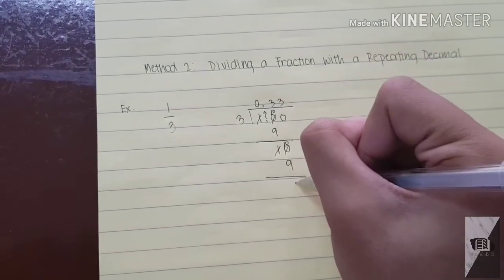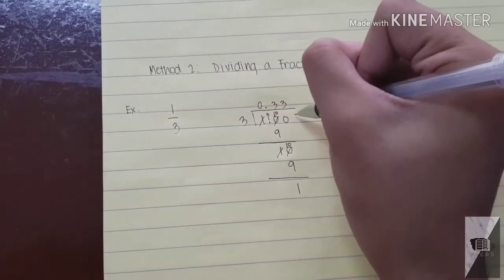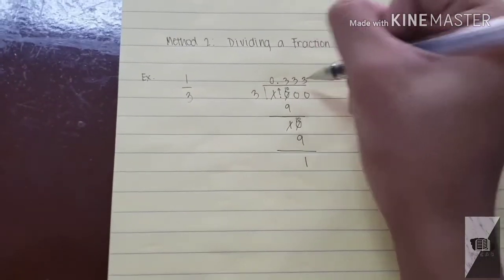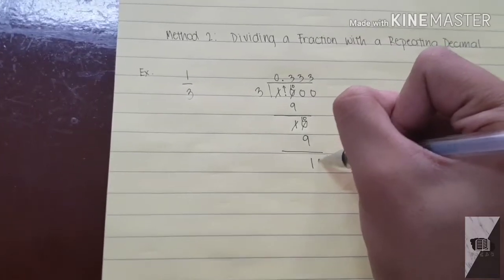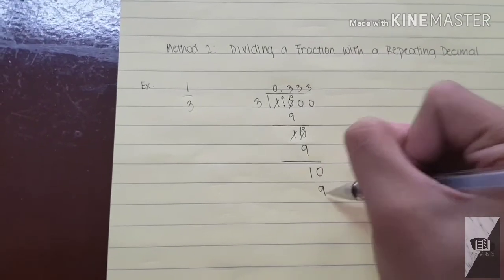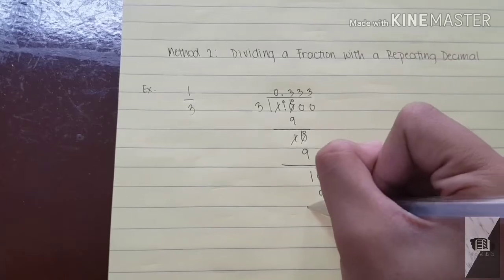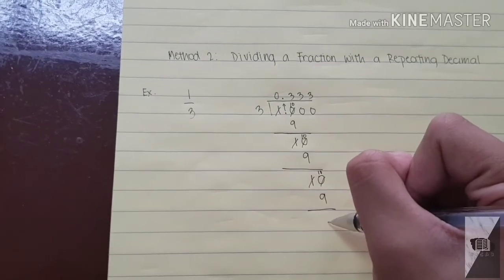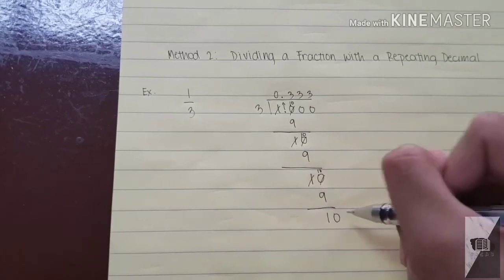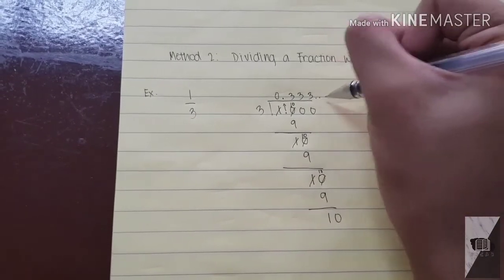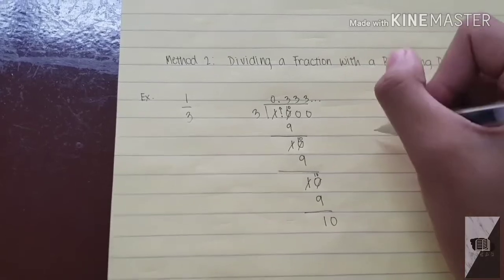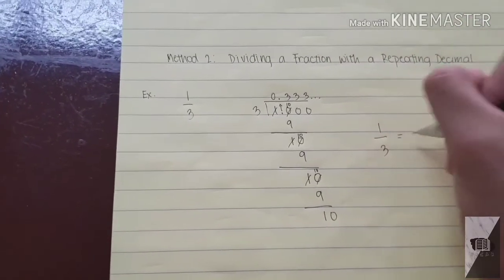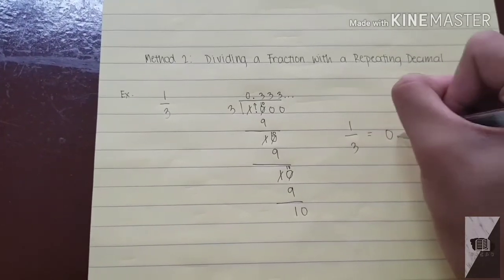Then add 0 again so that we can divide. 10 divided by 3 is 3 again. Then 3 times 3 is 9, and 10 minus 9 is equal to 1. Add another 0. 10 divided by 3 is equal to 3, and 10 minus 9 is equal to 1. So the answer is repeating: 0.3 with a bar line.